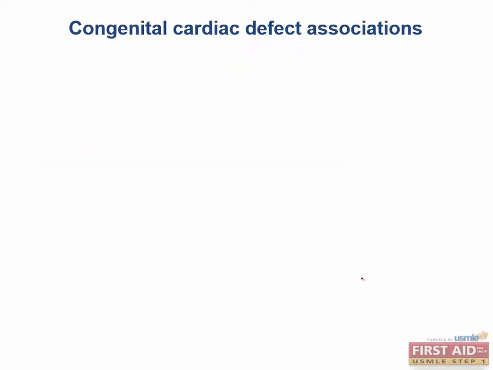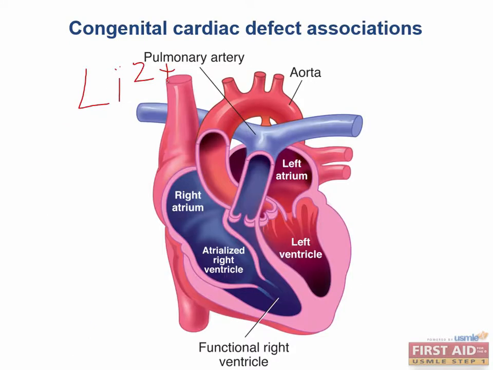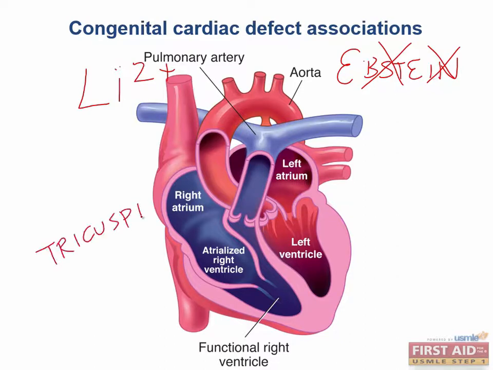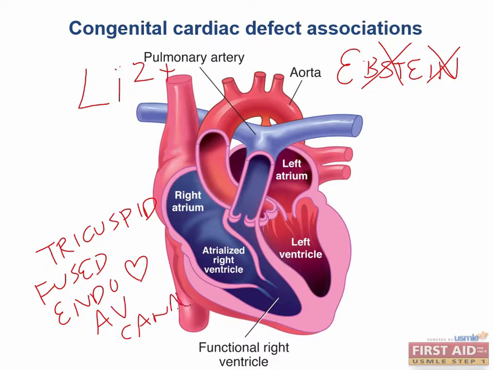Now, what about lithium exposure? When you think lithium, think Ebstein anomaly. Do not be looking for this eponym. The question is going to describe the cardiac findings. So we know from embryology that the tricuspid valve forms from the fused endocardial cushions of the AV, or atrioventricular, canal. The problem in Ebstein anomaly is that the valves do not finish separating from the endocardial cushions that they come from. They literally remain stuck in the right ventricle.